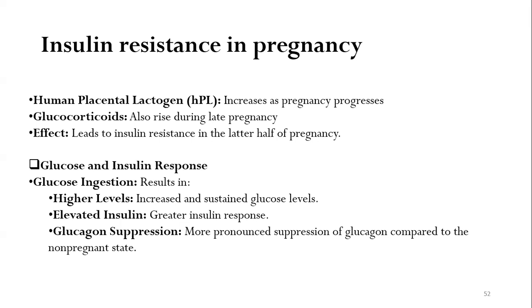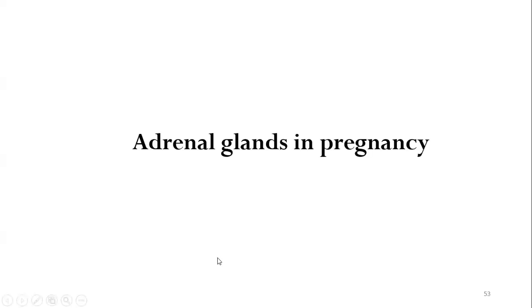Now, what happens to the glucose and insulin response during pregnancy? Glucose ingestion results in a higher and more sustained increase in glucose levels. There is also a greater insulin response after glucose ingestion, and there is a more pronounced suppression of glucagon compared to the non-pregnant state.